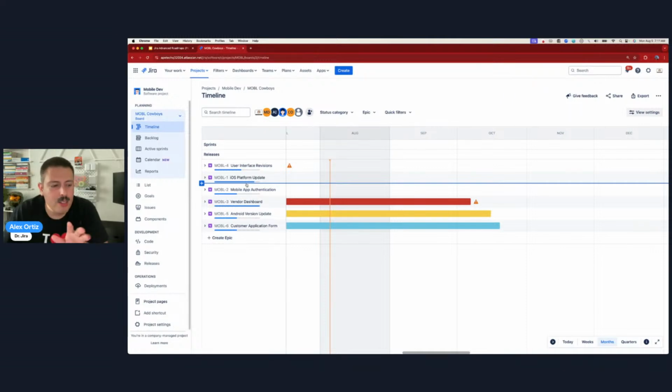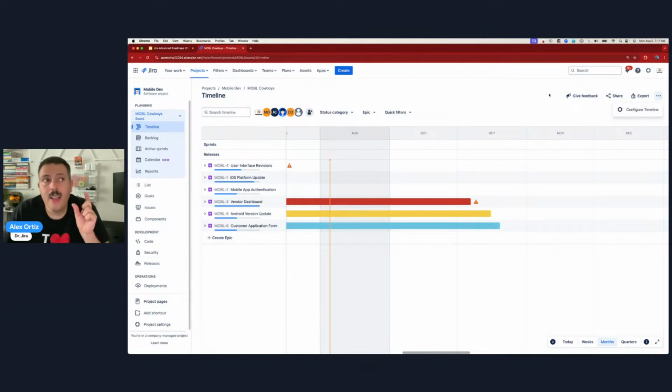It completely breaks the moment that you add another project into your board's filter. As long as your board's filter, this Cowboys board, is only for one project, you can use this. But the moment you want to see two projects or three projects or four projects, then this completely cripples and falls flat on its face. Jira basically tells you, sorry, you can't. You don't even see the timeline. This view is gone. It doesn't show you anything. And so it's very limiting. It's not a very powerful way of doing this.